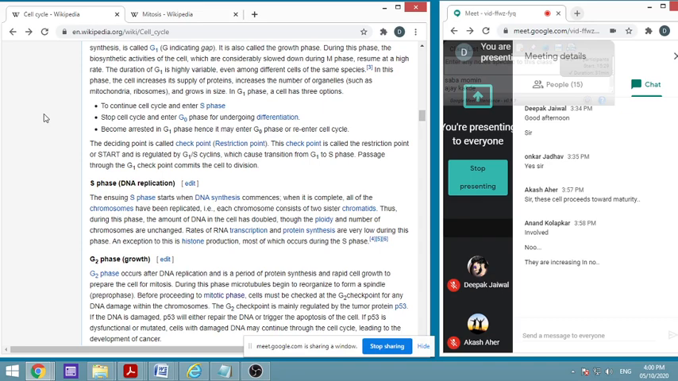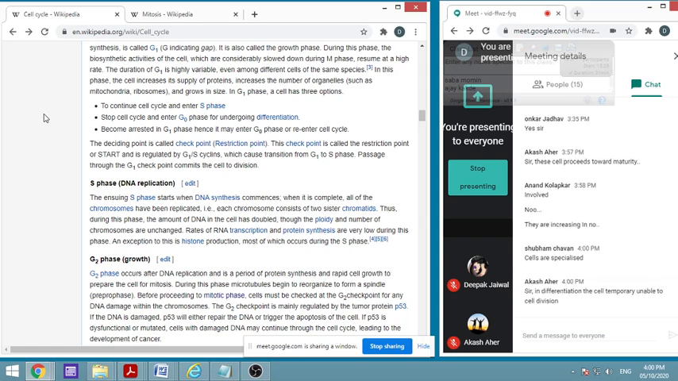Actually, it is very simple. If you go for checking the word differentiation... No, Akash, it is not like that. Differentiation means the cell is acquiring some new function than the mother cell or than the previous one.